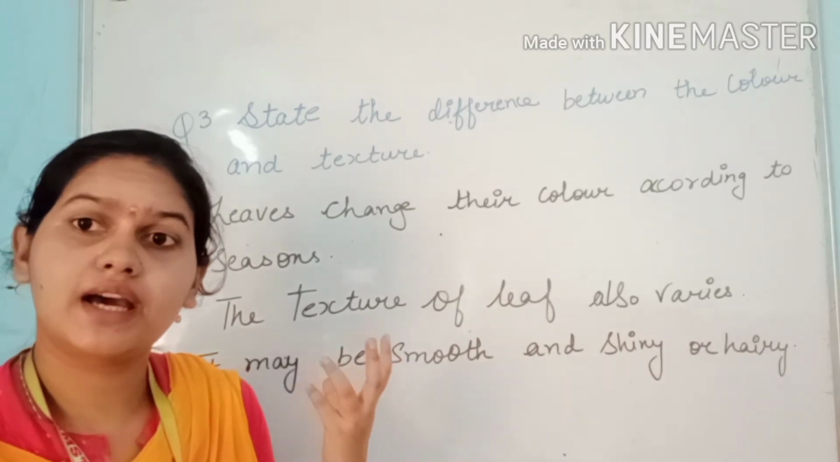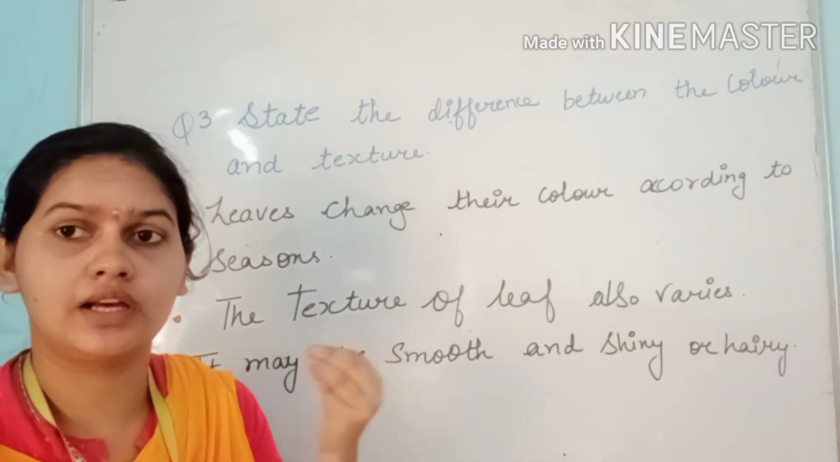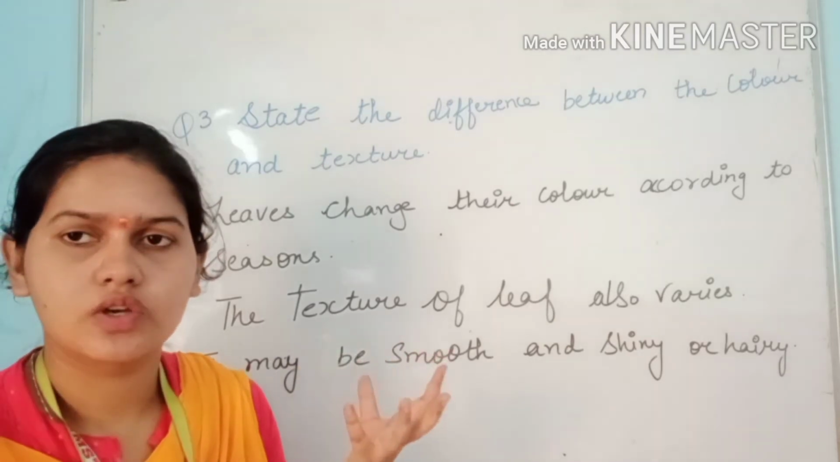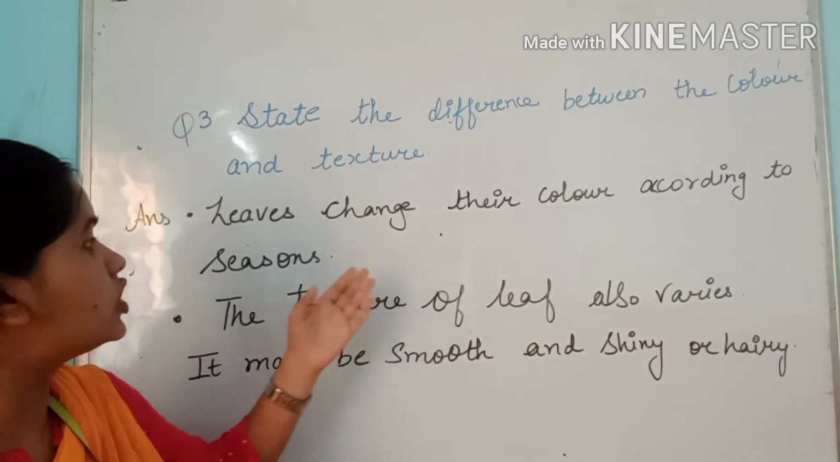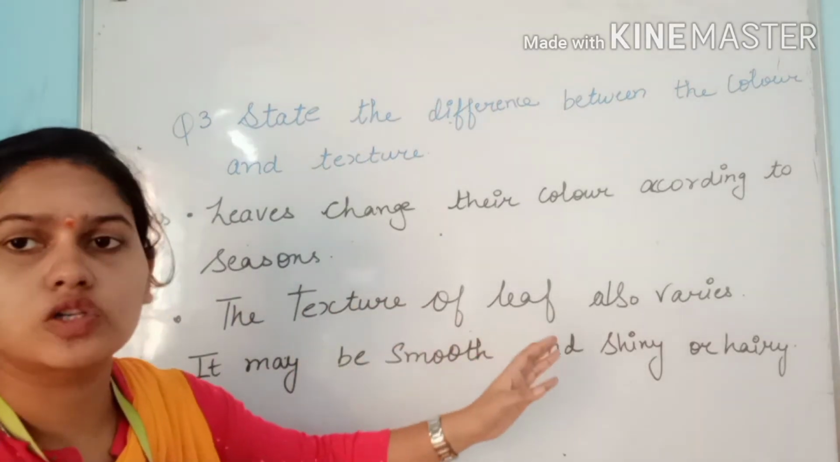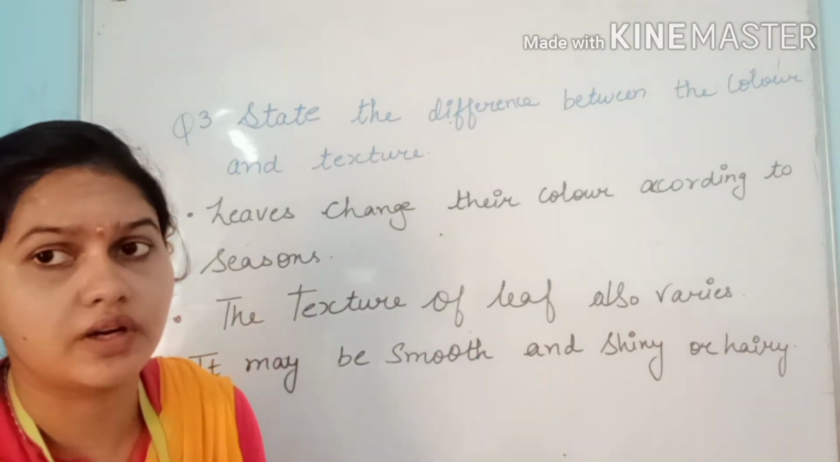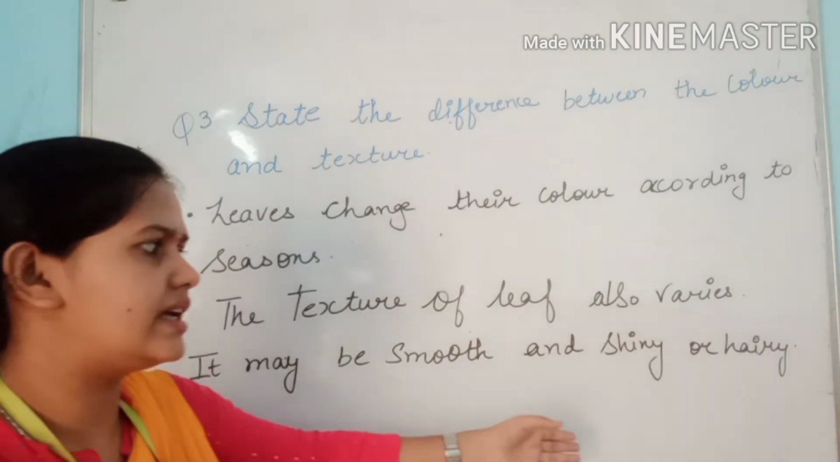Okay. So when they are in a green way or in a red way, when they look lively, these are colors. So leaves change color according to the seasons. And yes, the textures of leaves also vary, which means they are also different. How? Because they may be smooth and shiny or hairy.